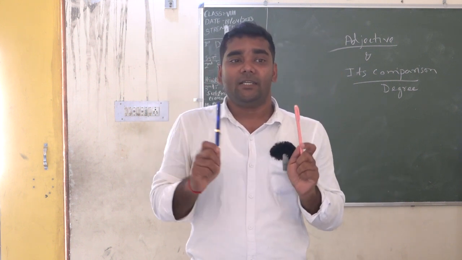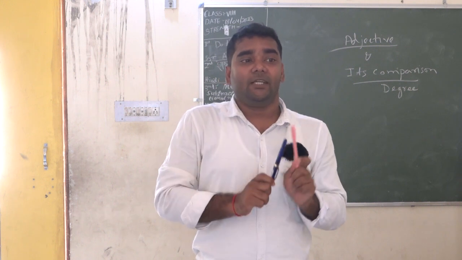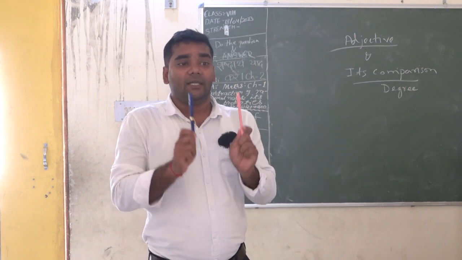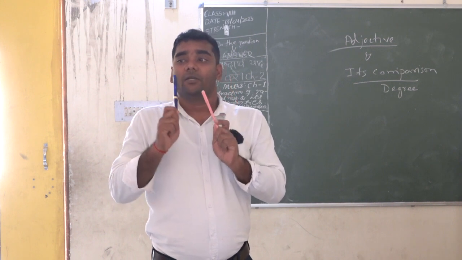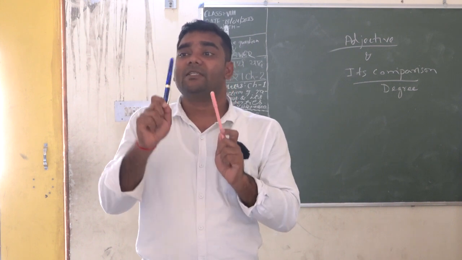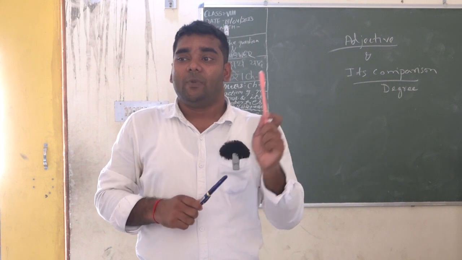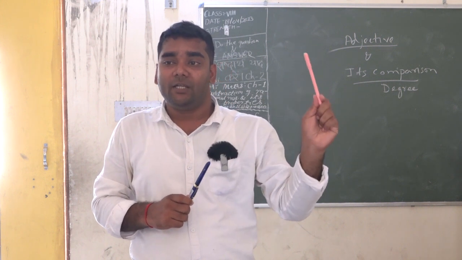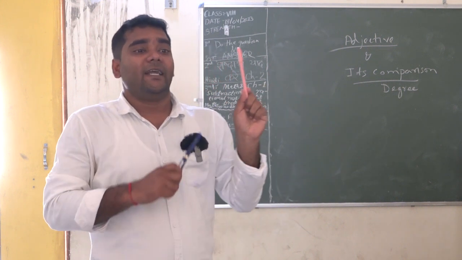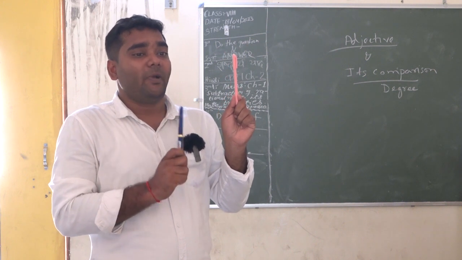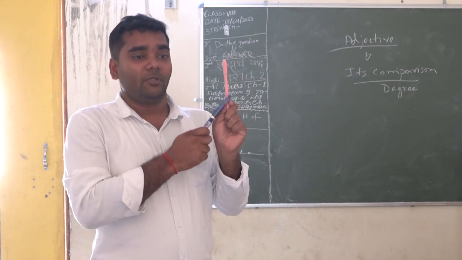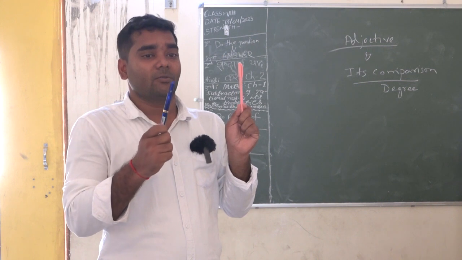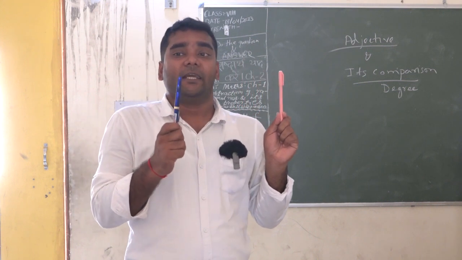The thing is that in the positive degree, the comparison is with that particular object itself, meaning zero comparisons. If I say this is a beautiful pen, the comparison is with itself, meaning zero comparisons.